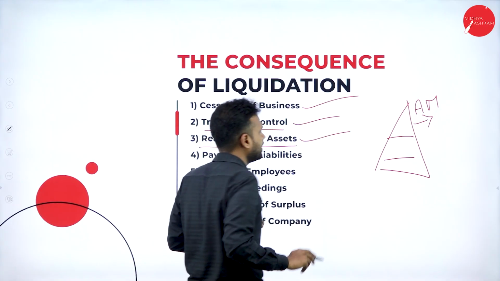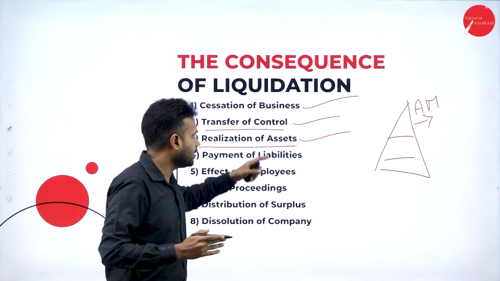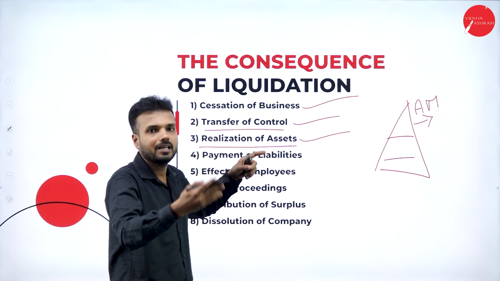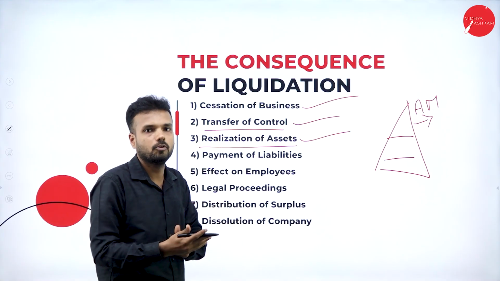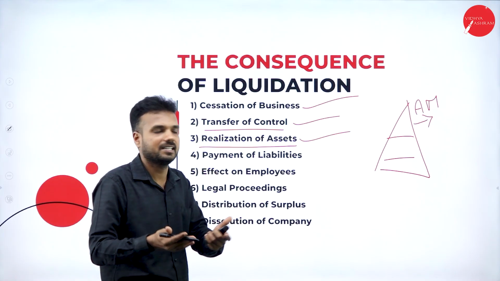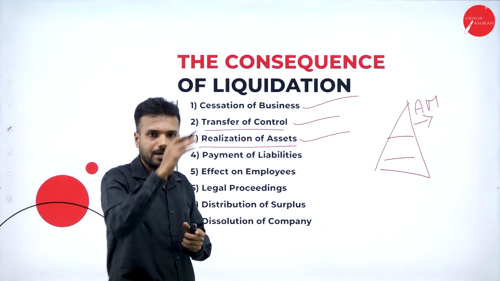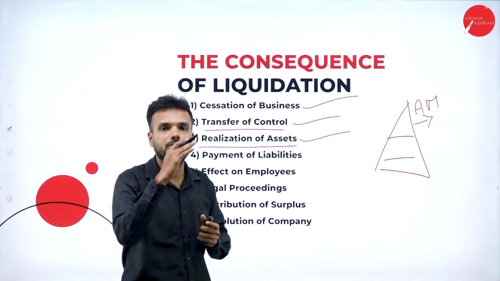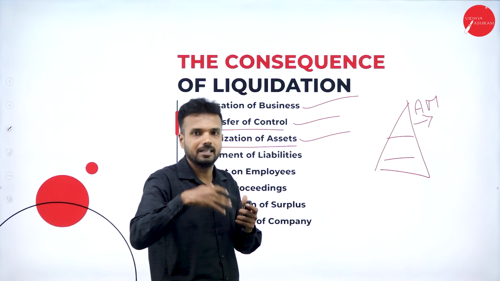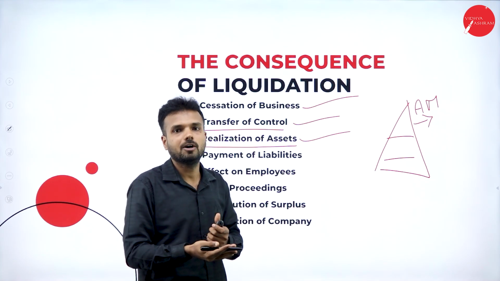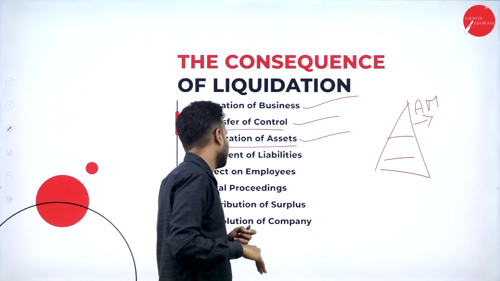Realization of assets. What exactly is he going to do? He is going to realize the complete assets of the organization, because all the power is given to the liquidator, who is going to have all the documentation relevant for the movable or immovable property, whatever property or asset there is for the company. He is going to take the value, the worth of the complete assets, based on the depreciation, based on the bidding or the personal selling that they are going to consider, and the value will be calculated.